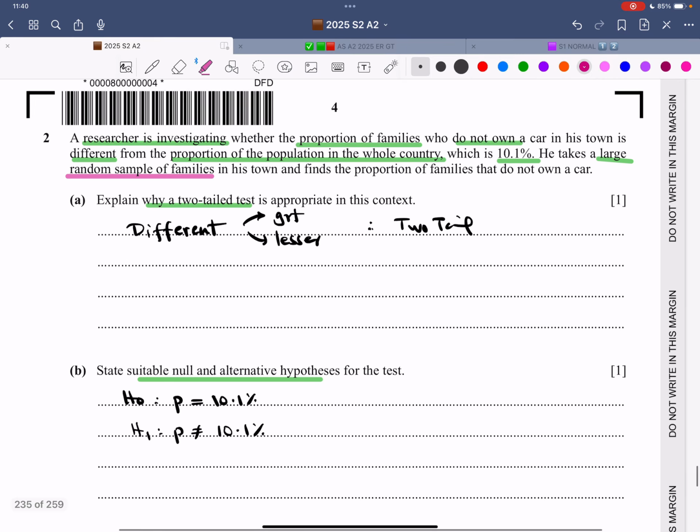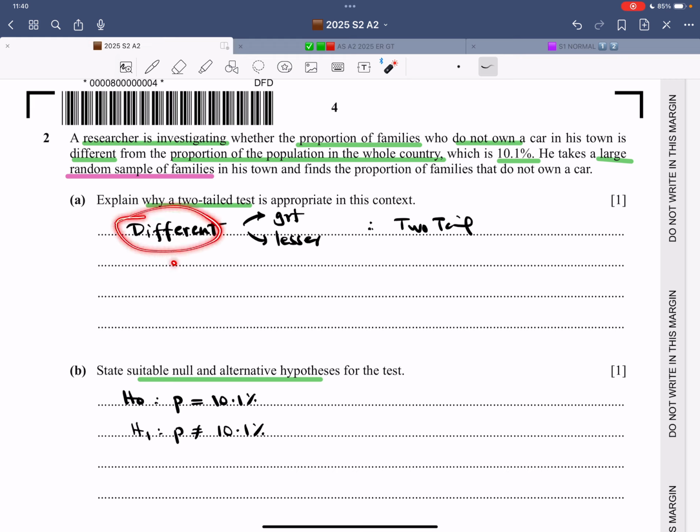So now this is like a partial question. Like most of the information is given. You don't have to do the calculation. First it says explain why a two-tailed test is appropriate, because the word used is different. We are not sure whether it has increased. We are not sure whether it has decreased. So therefore two-tailed is the best option.